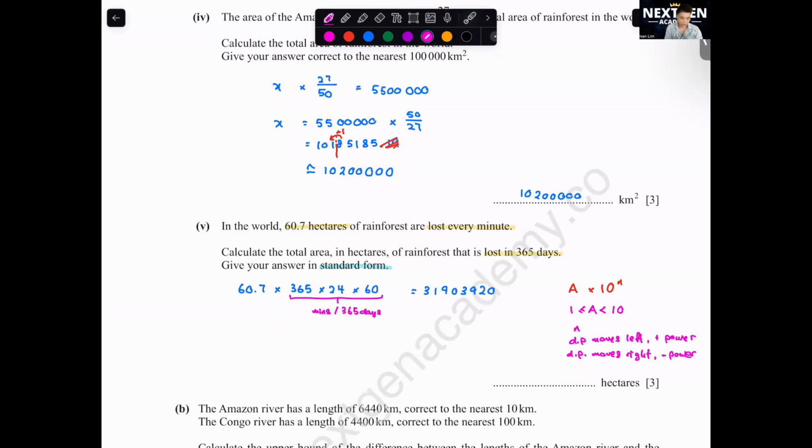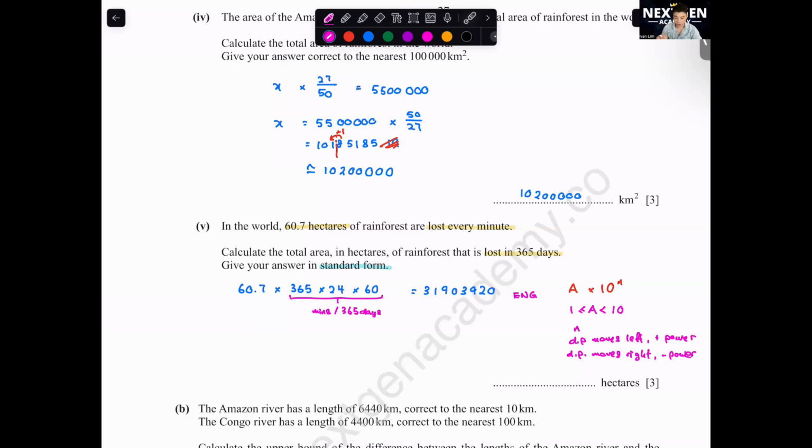31903920. Okay, sometimes not all the values. You press on the ENG button. It will help you change into some sort of power form, but it's not necessary in standard form. But you can use this to check whether you are close to it or not. If you press this value already, you press equal, then you use this button, ENG. By default, it will help you change it to a power form, not standard form. Sometimes it might be standard, sometimes it might not be standard.